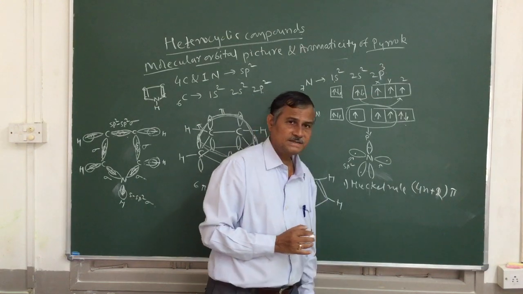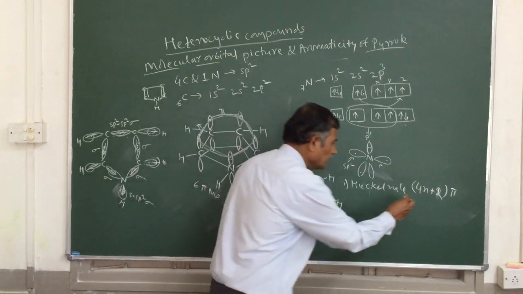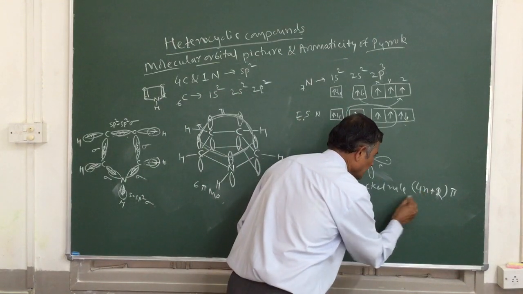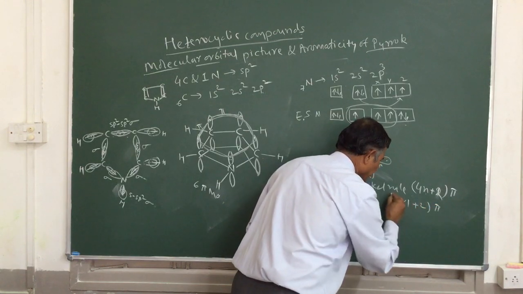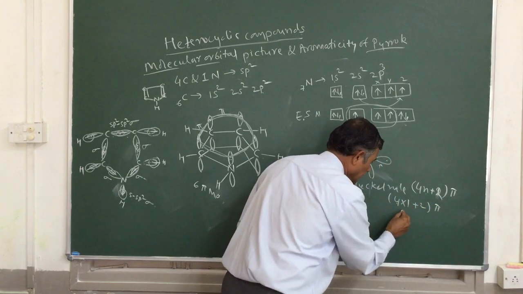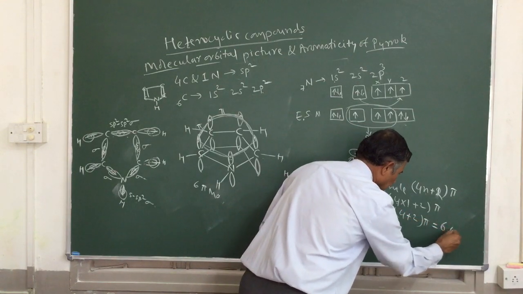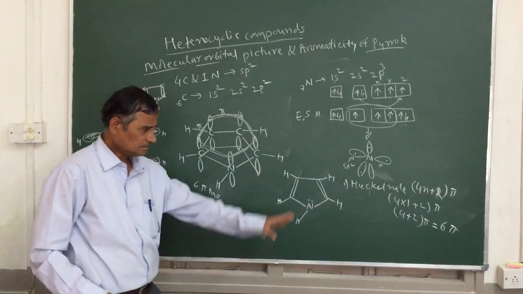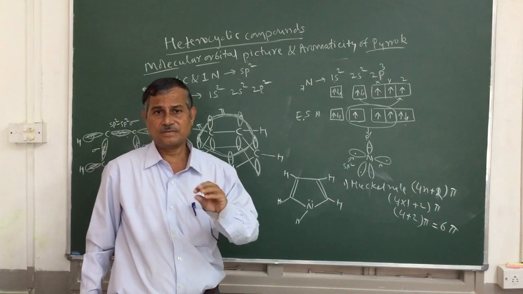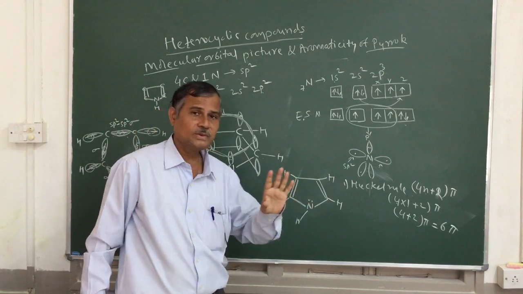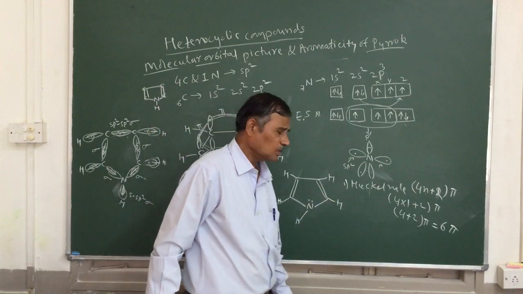What is this n? n is the number of rings. How many rings are there? Only one ring system is there. So here n is 1. So 4 into 1 plus 2 pi, that means 4 into 1 is 4, plus 2 is nothing but 6 pi. So it obeys Huckel's rule. That means if there are 6 pi electrons, definitely it is aromatic. So it is similar to benzene. So this is one point: it obeys Huckel's rule.